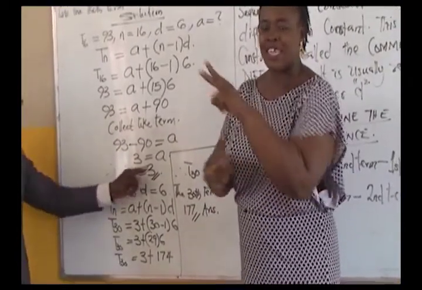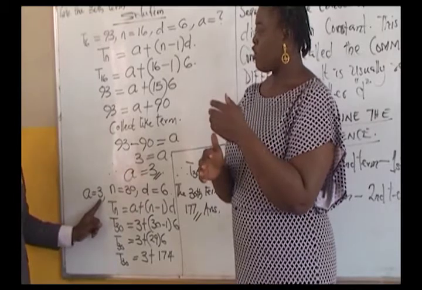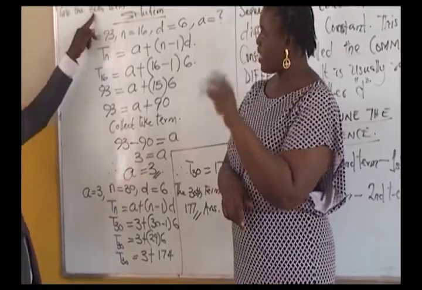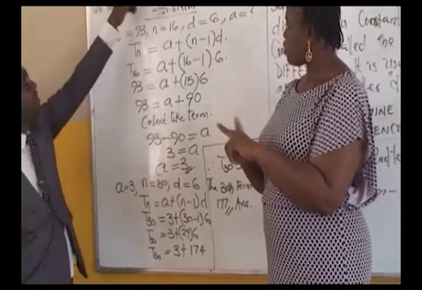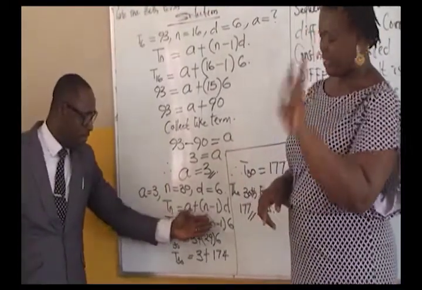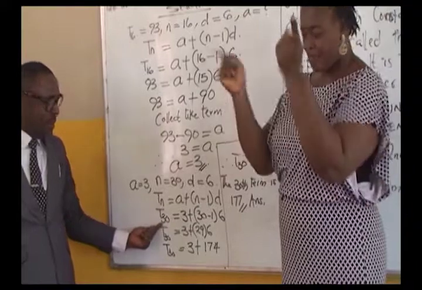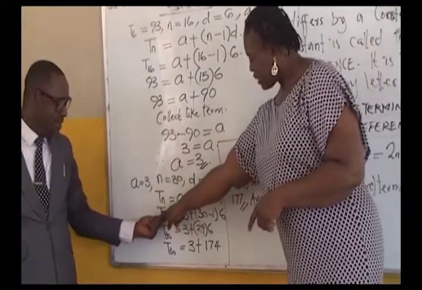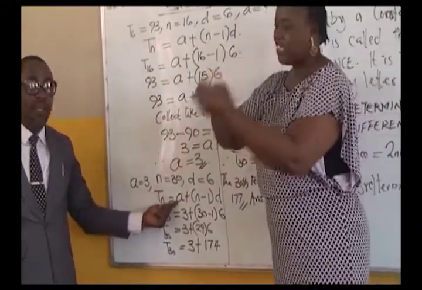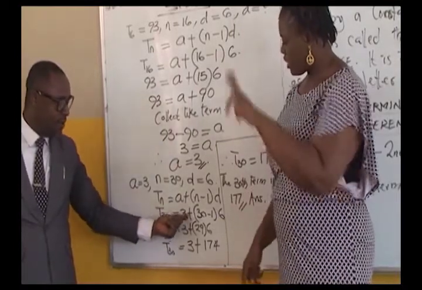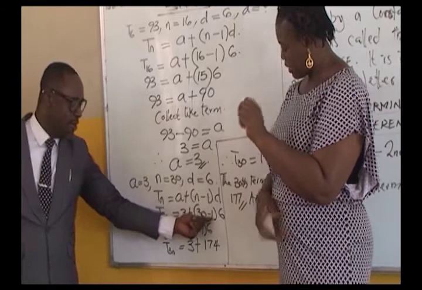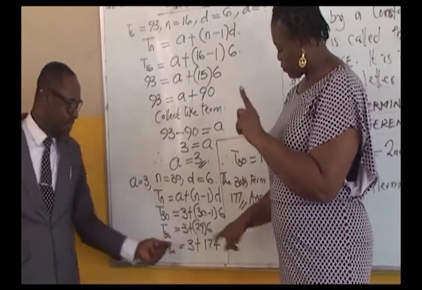So therefore, now the value of A is 3, and this time around n is 30. It's given from the question. The common difference is still established as 6. So we recall the formulas again and establish T30 equals the value of A, which this time around you have. Just substitute 3 plus 30 minus 1, and the common difference 6.